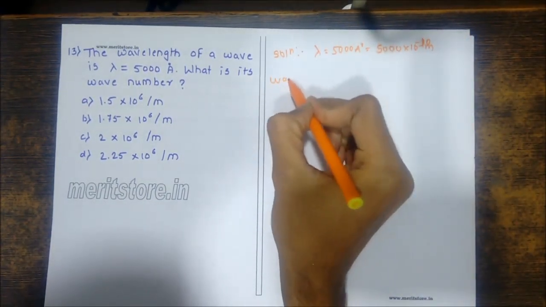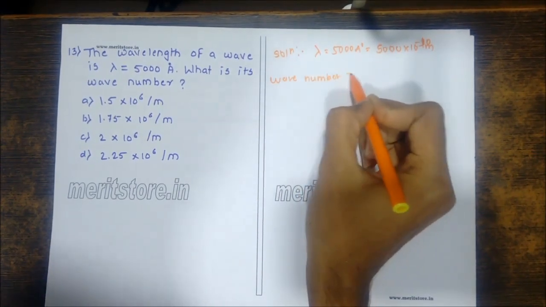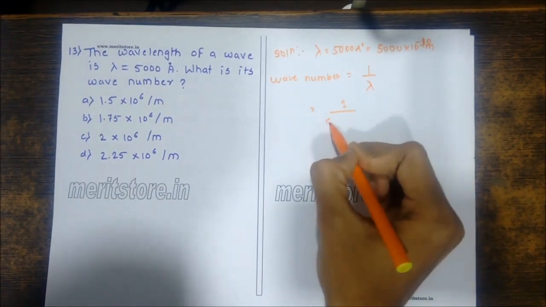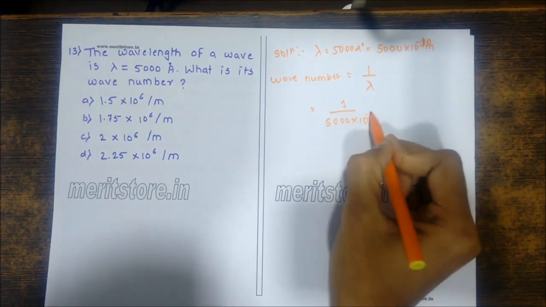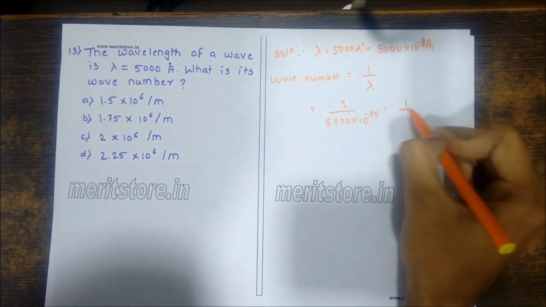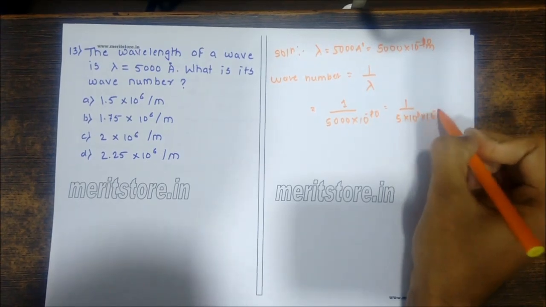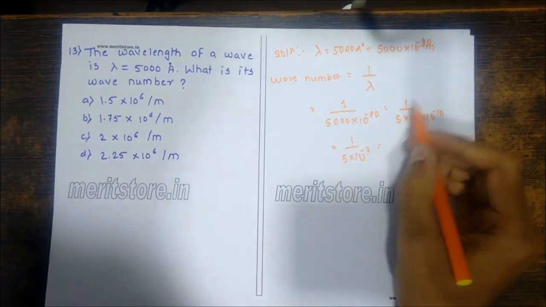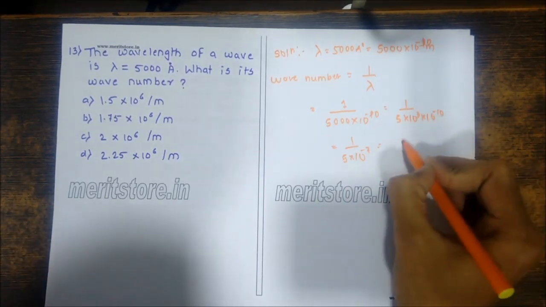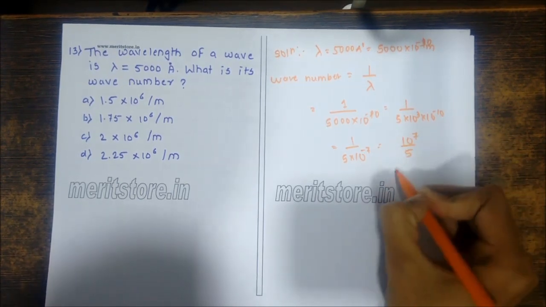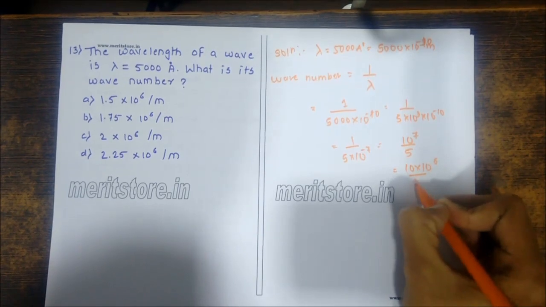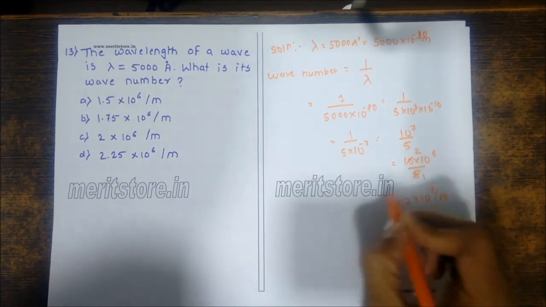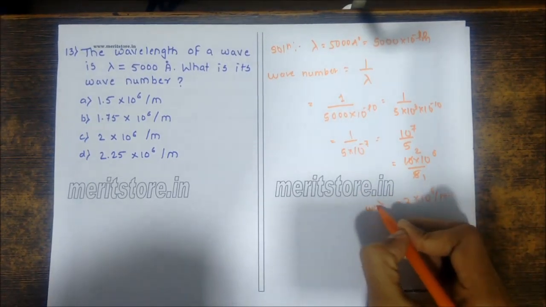We know that the wave number, which we need to find, is the reciprocal of wavelength, that is 1 upon lambda. So we take 1 upon 5,000 into 10 raised to minus 10, which is equal to 1 upon 5 into 10 raised to 3 into 10 raised to minus 10. That gives 1 upon 5 into 10 raised to minus 7. That will give you 10 raised to 7 upon 5. So that can be 10 into 10 raised to 6 upon 5. So 5 ones are 5, 5 twos are 10. So that can be 2 into 10 raised to 6 per meter. That is the wave number.